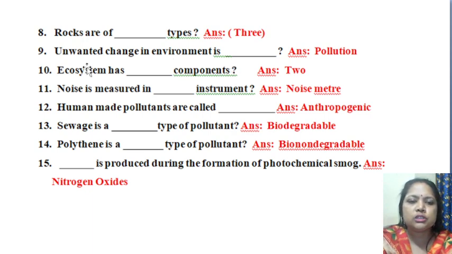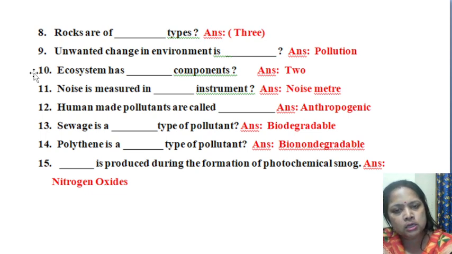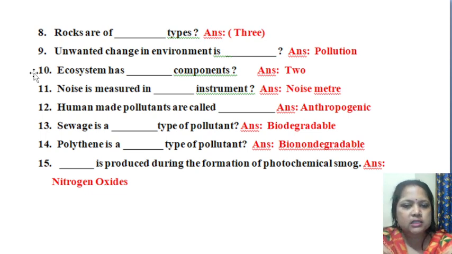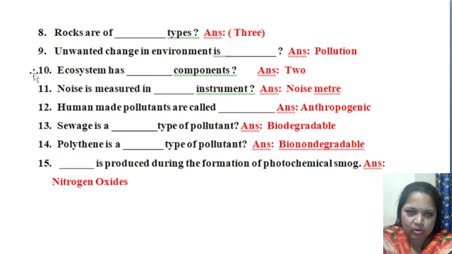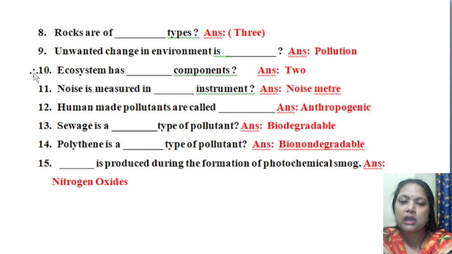Then next question, question number 10. Ecosystem has dash components. Means how many components? So it is from the basics of environment, ecosystem. So ecosystem has how many components? Two components, isn't it? Answer is two. So you had learned that one is abiotic component, another is biotic component. I need not elaborate all these things because you have already learned this in your classes.